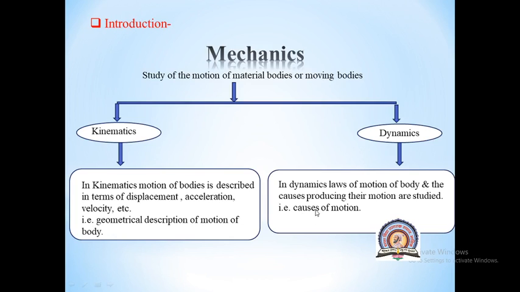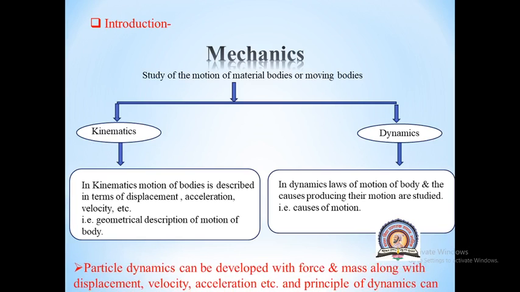So basically dynamics gives us causes of motion, that means why objects are moving. That reason behind the motion of an object is given in the branch of mechanics which is named dynamics. And the first branch, that is kinematics, gives us just a geometrical description of the motion of a body.